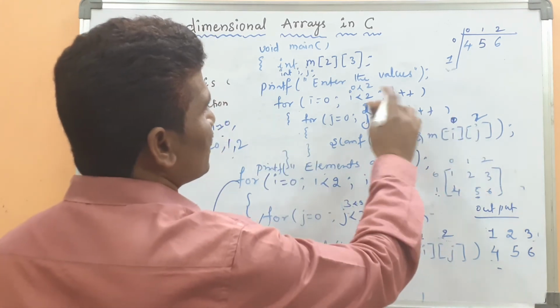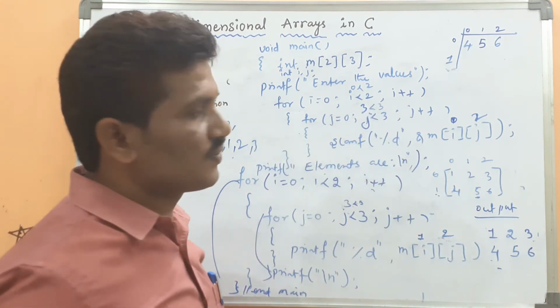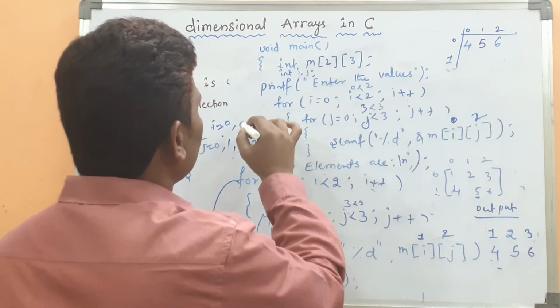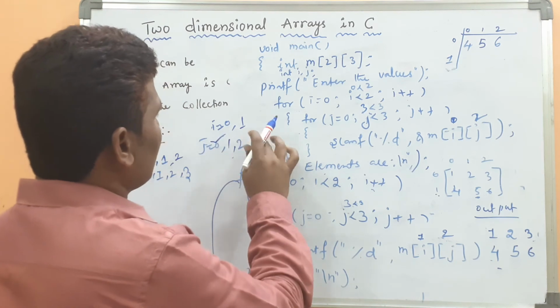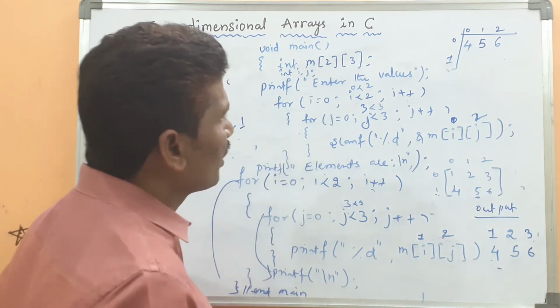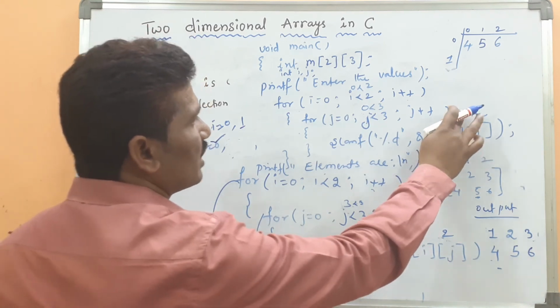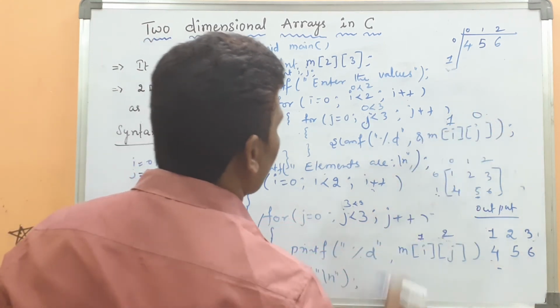Okay, after that j is incremented by 1, j becomes 3. 3 less than 3 condition is false. Then it goes to the outer loop. I value is incremented by 1, I value becomes 1. Then again the j value is reset to 0. Then 0 less than 3 condition is true. Then what is the I value? 1. Then j value is 0.